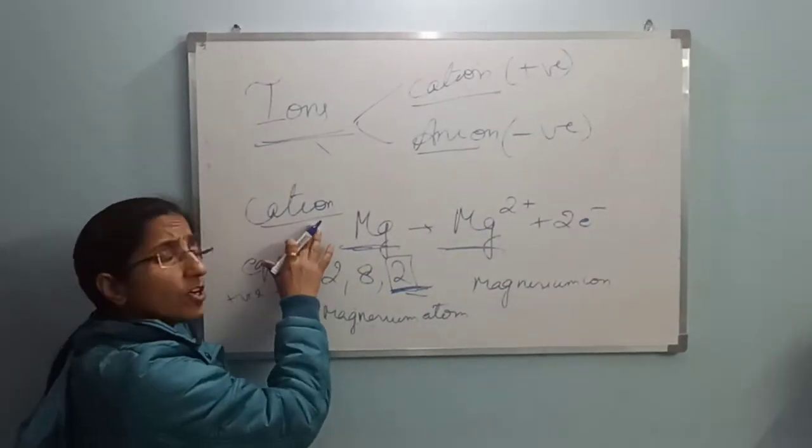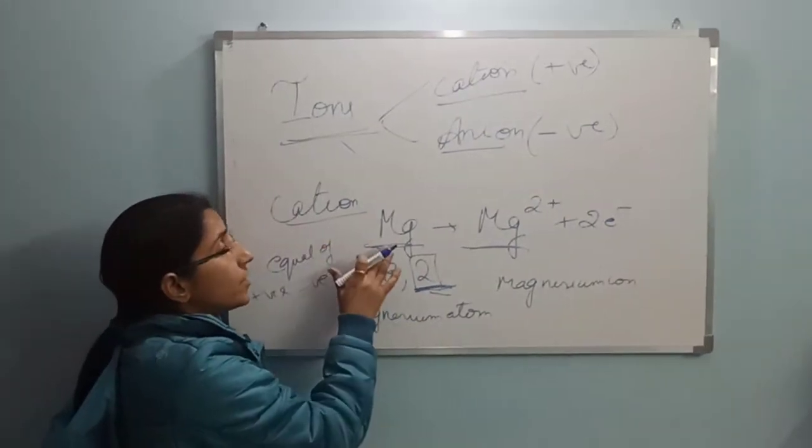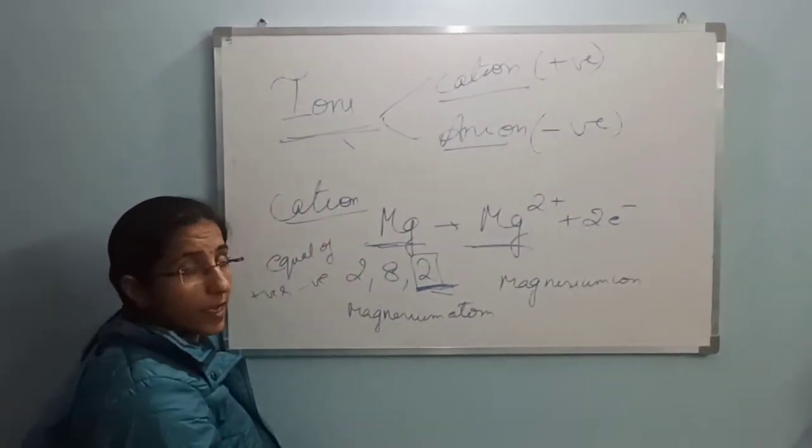So what are cations? Yes, cations are basically the positively charged species, and they are normally formed by losing the electrons.